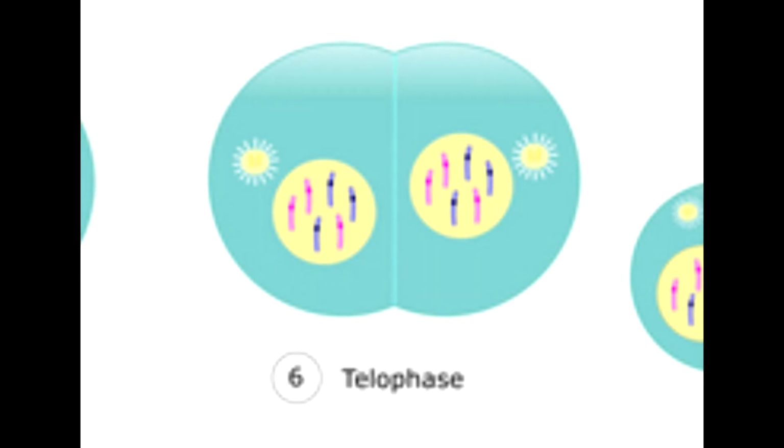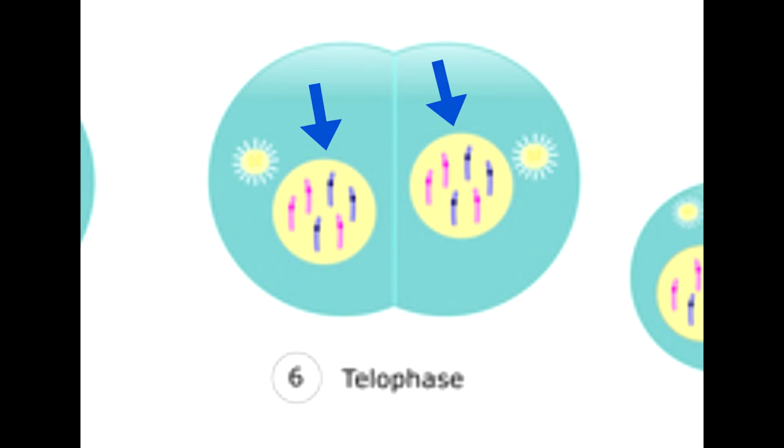The last phase of mitosis is called telophase. This phase is basically the opposite of prophase. The chromosomes begin decondensing into chromatin fibers. The nuclear envelope and the nucleus begin forming at both ends of the cell.